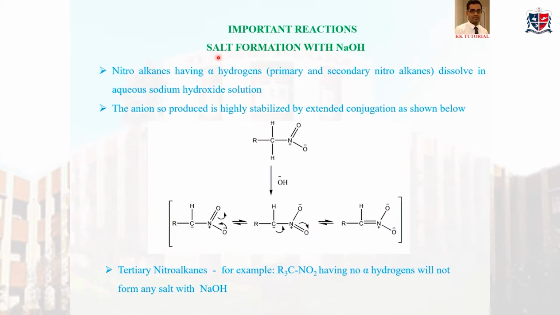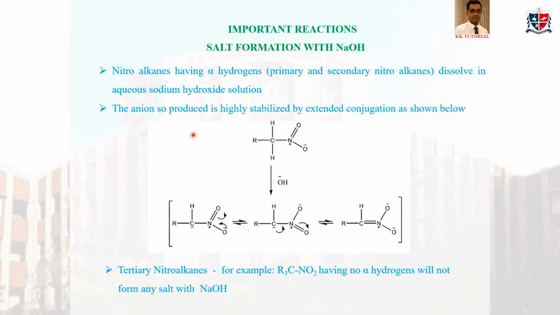Okay, so let us start with the first reaction, which is the ability of nitroalkanes to form salt with NaOH. Nitroalkanes having alpha hydrogens, that means primary and secondary nitroalkanes, can form salt with NaOH and dissolve in NaOH, which means that nitroalkanes are acidic in nature. Normally, an acid reacts with a base to form a salt. If nitroalkanes are forming salt with NaOH, that means nitroalkanes are acidic.